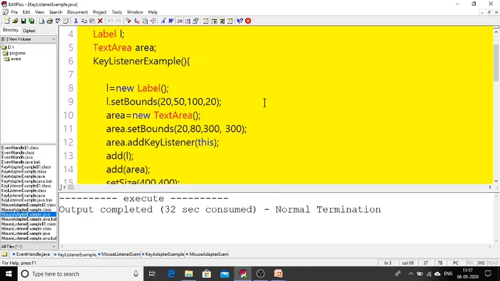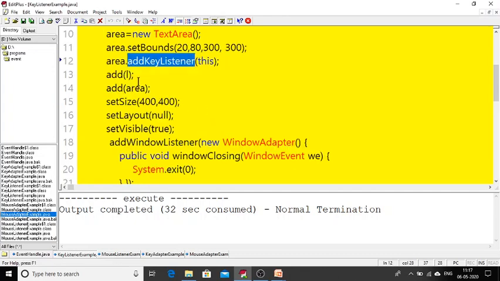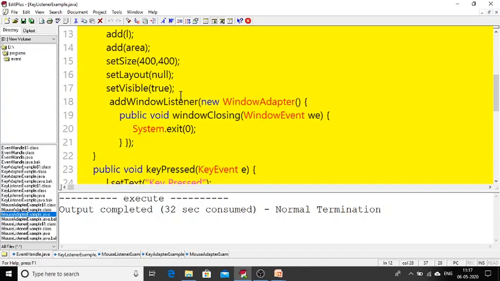Try to understand it. Here, I need one text box. Here I'm not using a text box, I need a larger text area. That's why I'm using a text area. Area is equal to new text area, and with the help of the set bounds method, I am placing it exactly where I require. Now for the text area I have created, I am adding the key listener. In the previous program we added an action listener. For buttons and text fields we need to use an action listener. Here I need to listen to my keys, that's why I'm adding the key listener. The same concepts were all discussed previously.